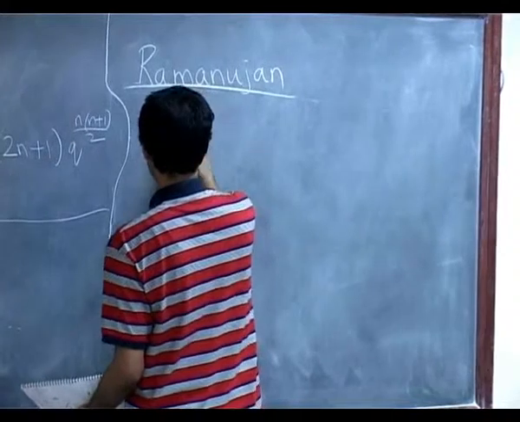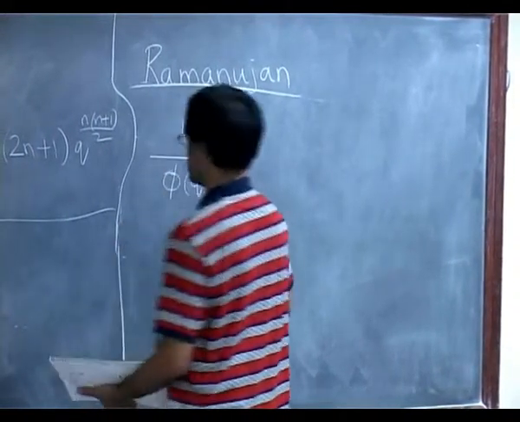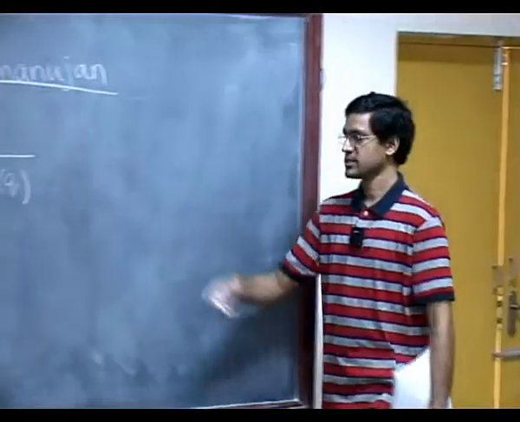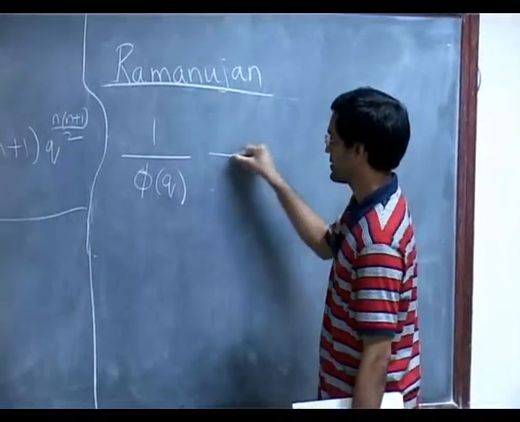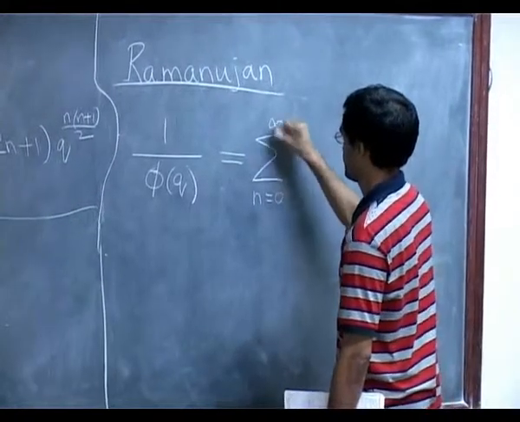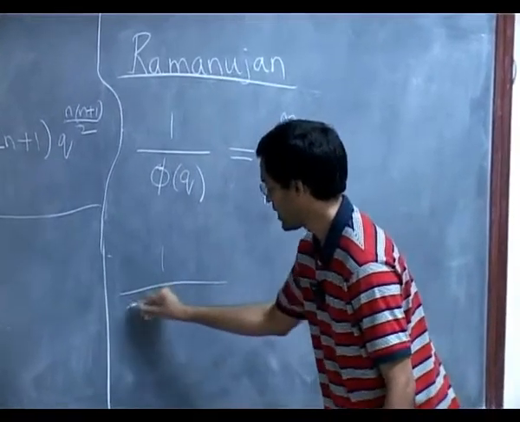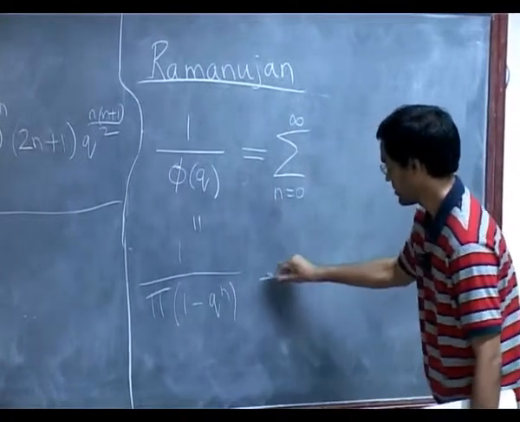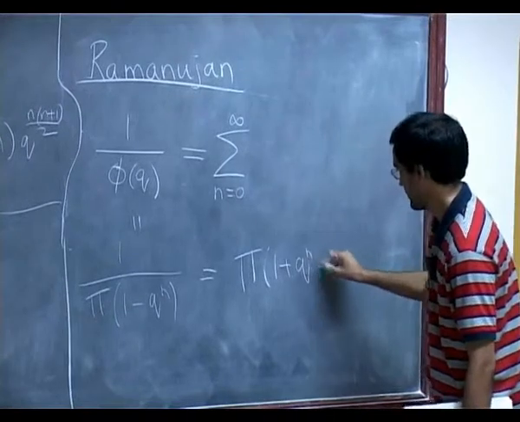So observe, we also have an expression for the reciprocal of the Euler phi function. Okay. So this is just 1 over the product of 1 minus q to the n, and if you expand this out as an infinite sum, you should think of this as 1 over the product of 1 minus q to the n, which is just 1 plus q to the n plus and so on.